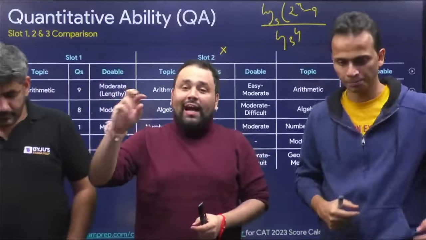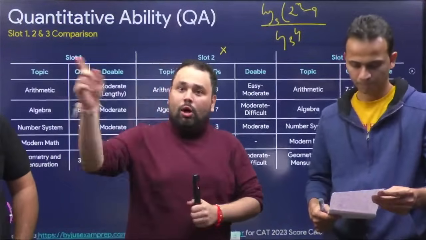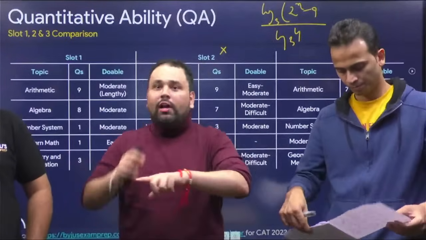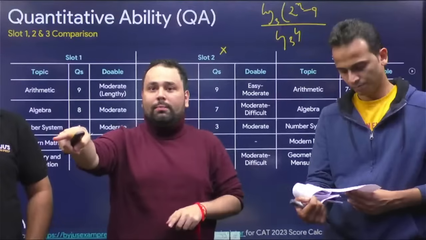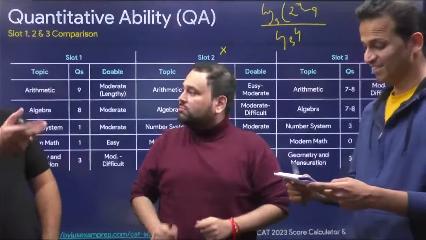They are mixing topics. They are also doing that and they are testing you. तो अगर आपको AP नहीं आता तो आप geometry नहीं कर पा रहे, अगर आपको geometry नहीं आता तो AP नहीं कर पा रहे, अगर log नहीं आता तो AP नहीं कर पाओगे, AP नहीं आता तो log नहीं कर पाओगे. Slot 2 में भी geometry में GP पे question. So same. So they are mixing this. Type has been the same.